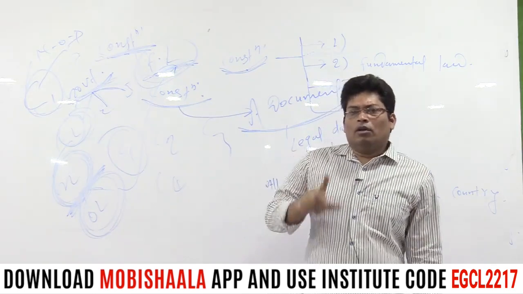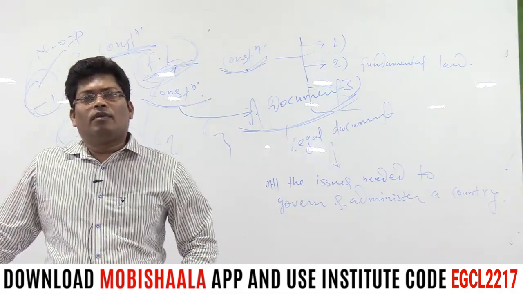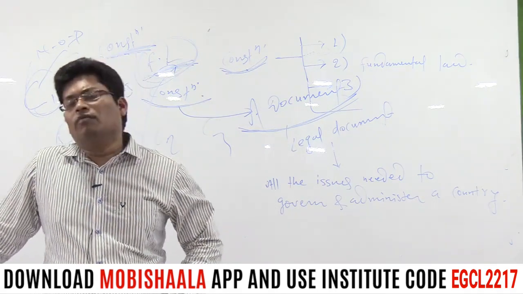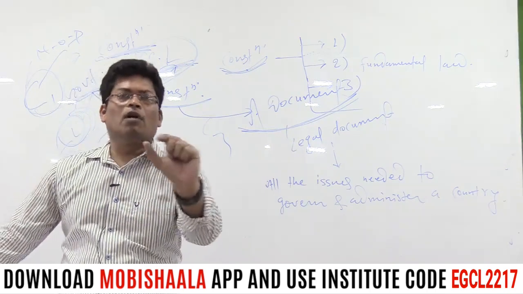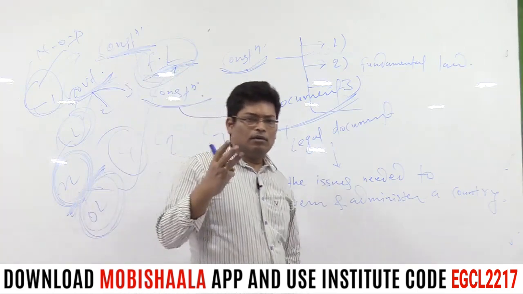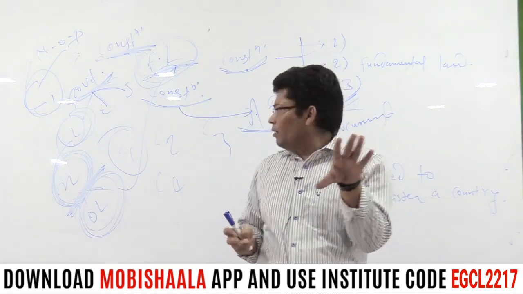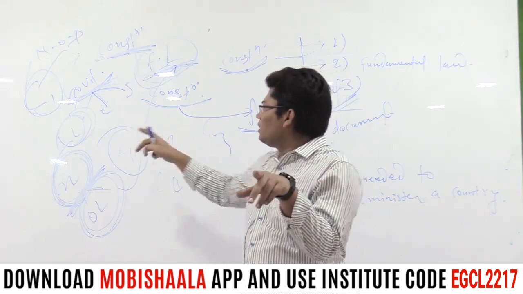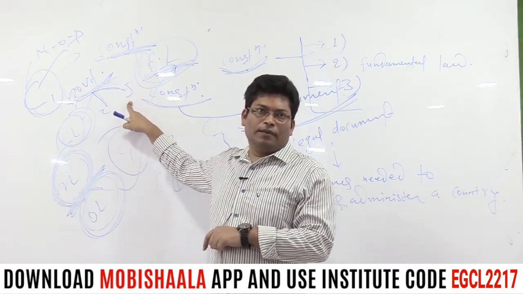See, the constitution also provides us information about the powers of the different organs of the government. We have already seen there are three different organs of the government: one is legislative, another is executive, and the third is judiciary.